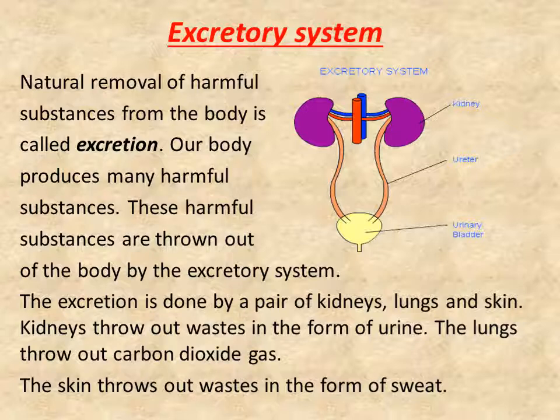Kidneys throw out wastes in the form of urine. The lungs throw out carbon dioxide gas. The skin throws out wastes in the form of sweat. So this is how all these three things come out from your excretory system.